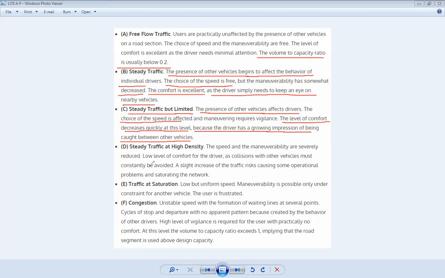The fourth level of service is a steady traffic at high density. So here speed is reduced, comfort level is less, as there is a collision risk with other vehicles which should be avoided constantly. There is a slight increase in the traffic risk, which is causing operational problems and saturating the network.